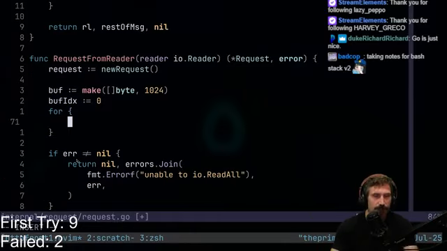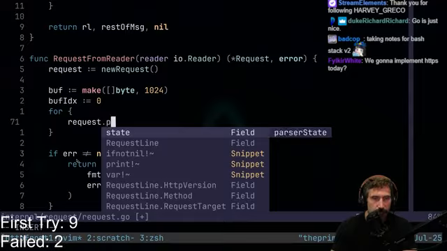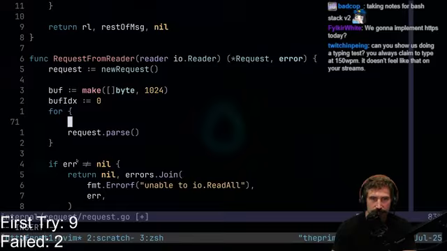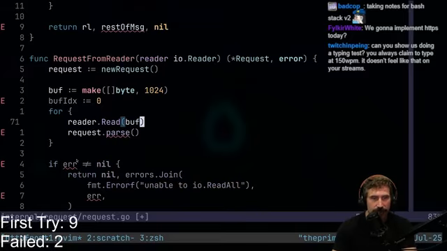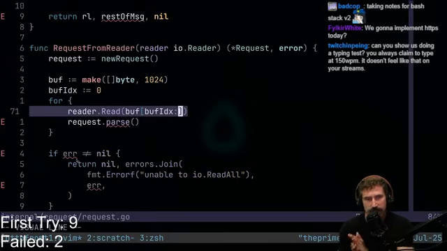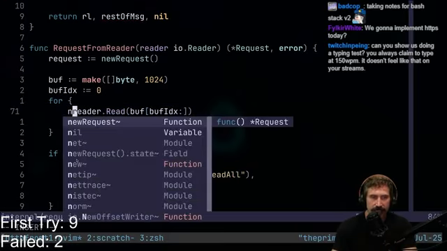So now that we have that, we're going to go like this, request.parse. I'm going to parse out some stuff after I do a little bit of reading. So I'll go like this. I'll go reader.read. I'll read in the buff, and I'll pass in the slice starting at buff index here. So I'm going to read starting right here. So obviously I start from 0 to 1024. I'm going to read out that data. In here I'm going to get n and error.